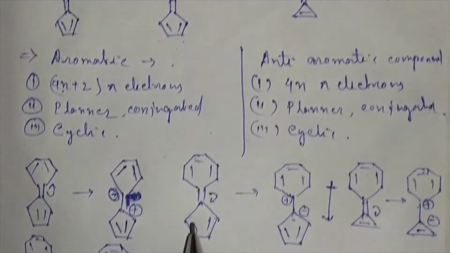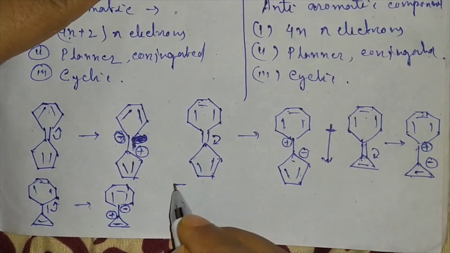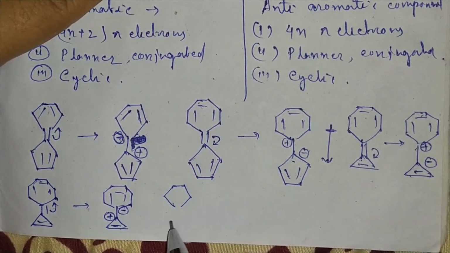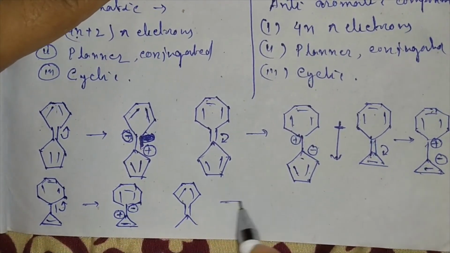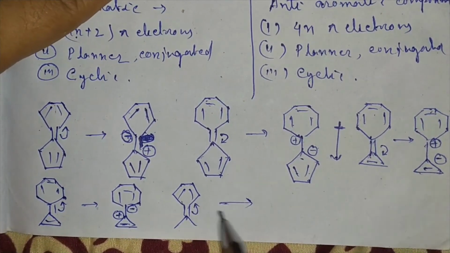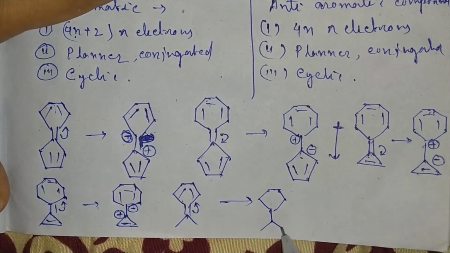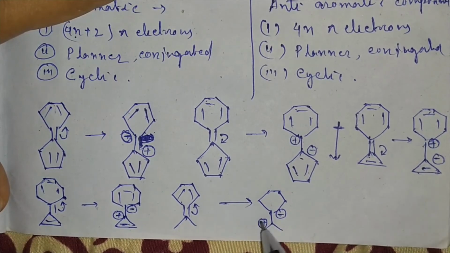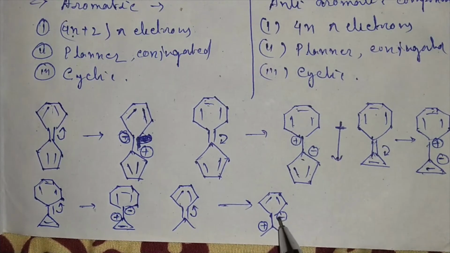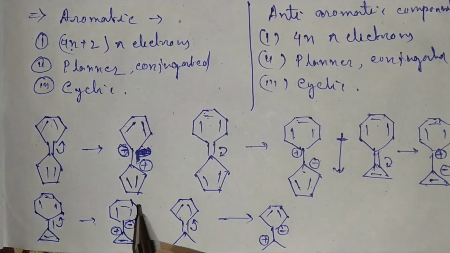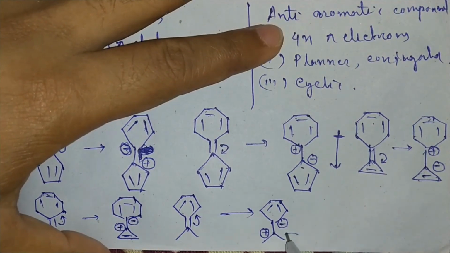Now option 4. Let's say the polarization takes place in this direction, then it will be negative and it will be positive. Here this is a 6 pi electronic system, cyclic planar conjugated, so it will be aromatic, but in this case this is a 3-degree cation.